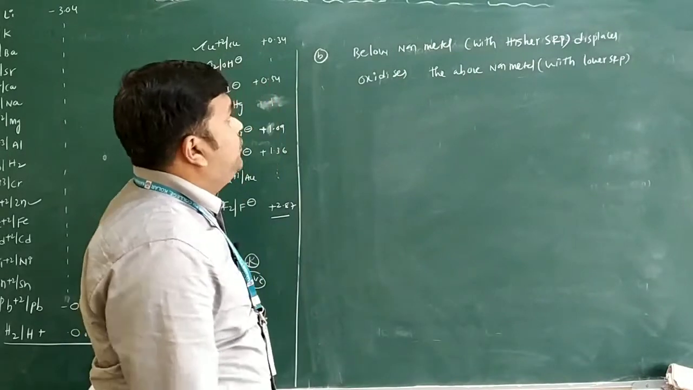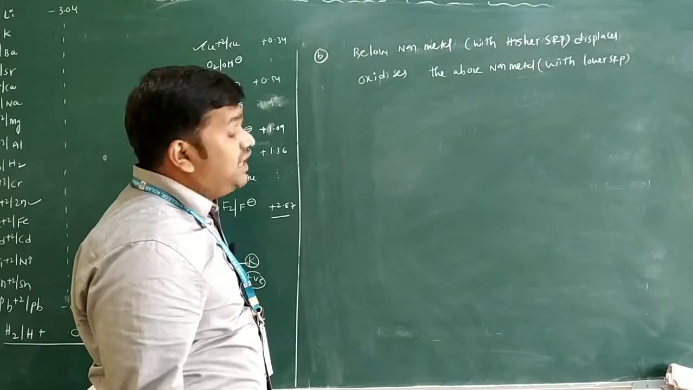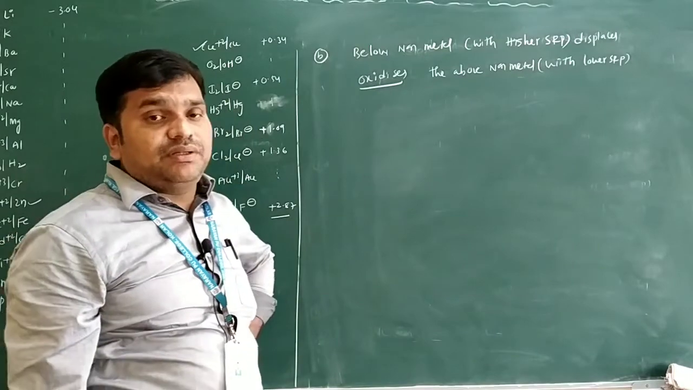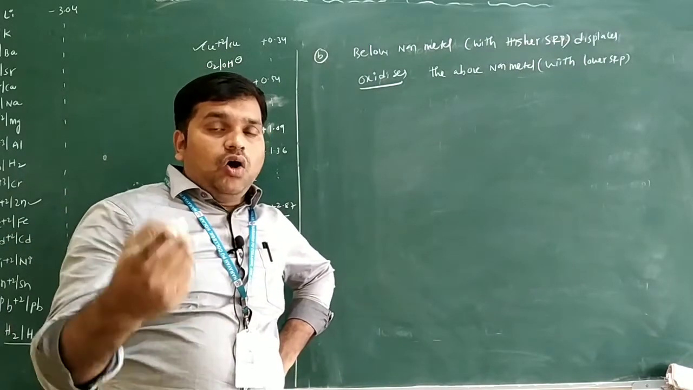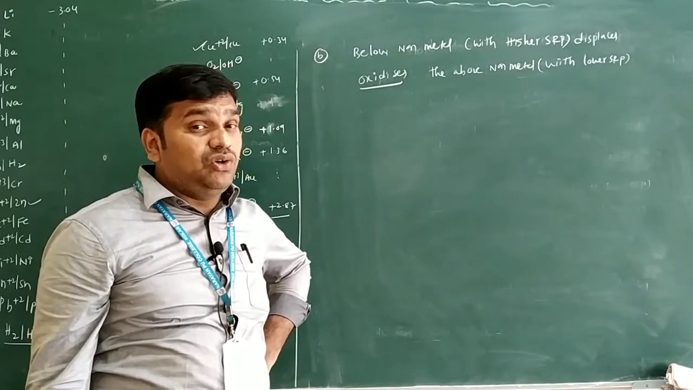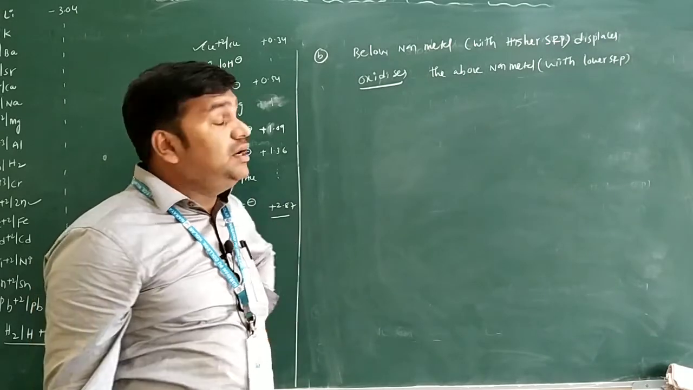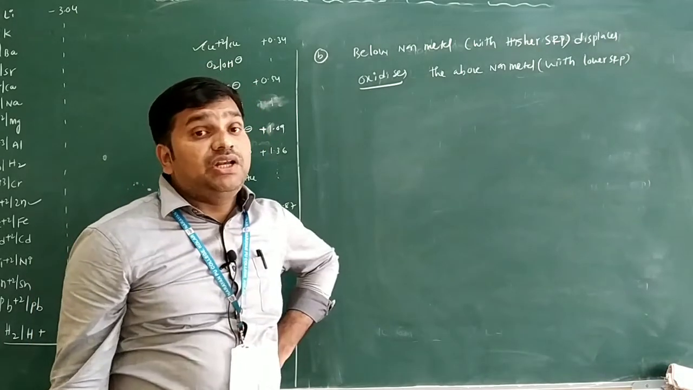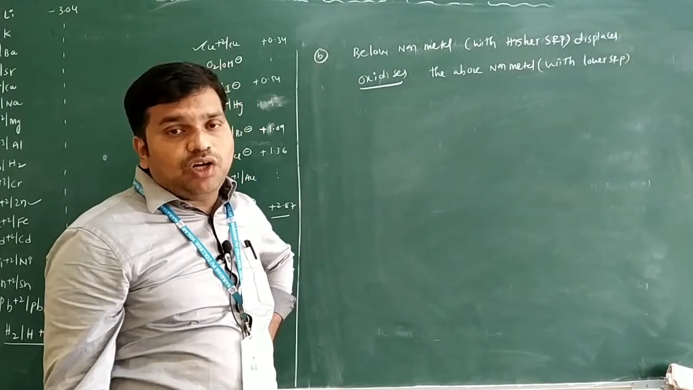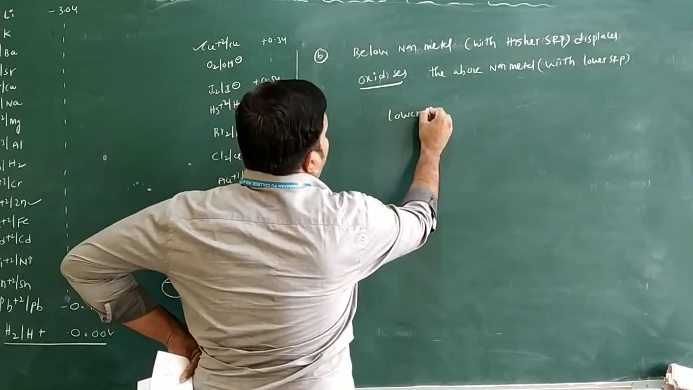See the next one, the next application. A below non-metal with a higher SRP displaces, that is, oxidizes, the above non-metal with lower SRP. Coming to non-metals, the order is reversed. In the case of metals, the above metal with lower SRP displaces the below metal with higher SRP. But for non-metals, the below non-metal with higher SRP displaces the above non-metal with lower SRP. If we take this one, higher SRP is there.